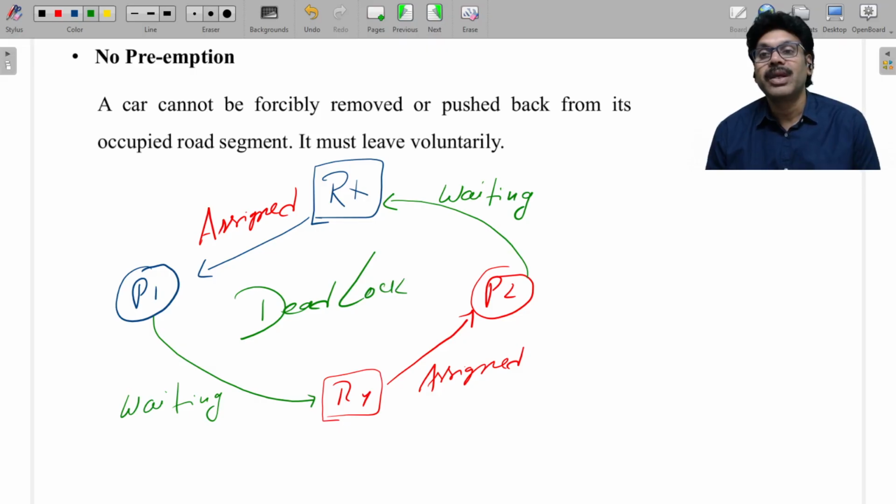What is preemption? If I suspend any of the processes or any of the resources, for example, I suspend P1. So I forcefully kill P1. Then what happened? Whatever resource was given to P1, P1 already holds Rx. That Rx will be recovered because P1 is not there in the race. Because you have killed it, you have preempted it, or you have suspended it. Killed means removal. Suspended means pause.